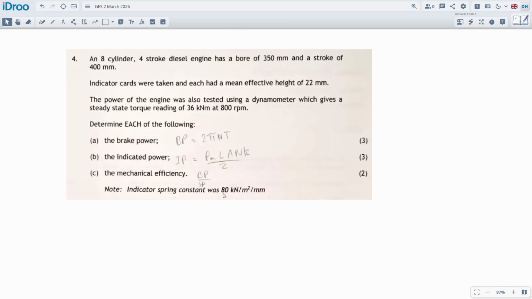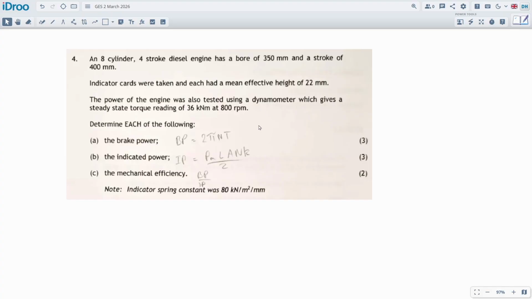Alright, so this is a diesel engine question, and they can be quite difficult because they have a lot of different variations on the question. We can put all sorts of things into this one, right? There's about 8 different formulas technically to go in this, which is why it's hard. 8 formulas is quite a lot to remember for one question. Normally we have 2 formulas per question, so that's why it's a little bit tougher. And there's a lot of variations, but of course, as a diesel engineer, this calculation is really at the heart of what you want to know, and that's why we've got it here.